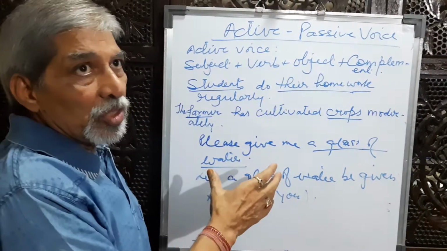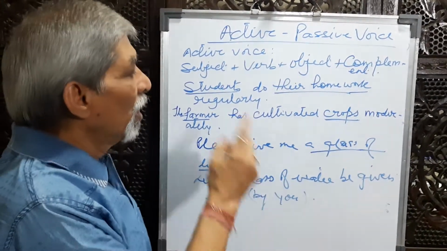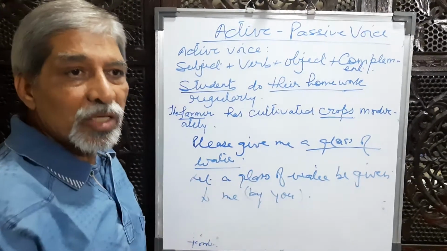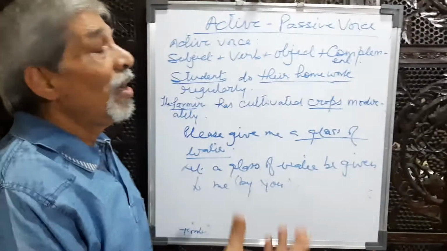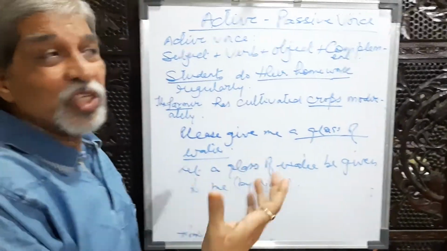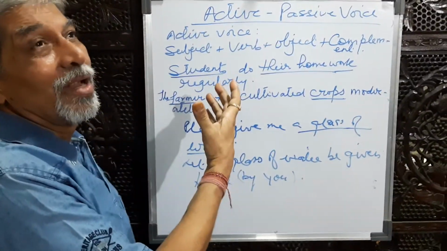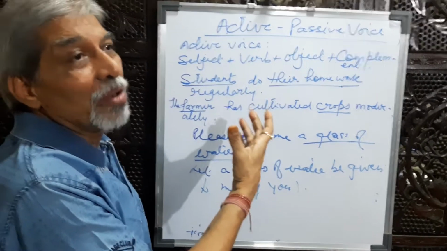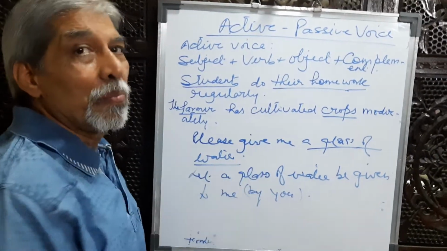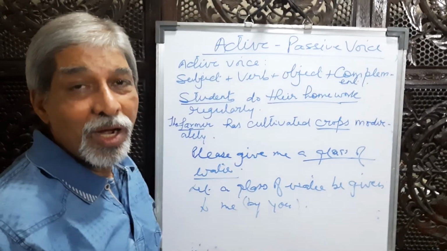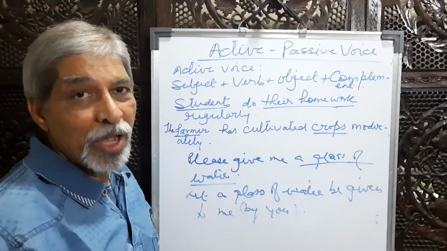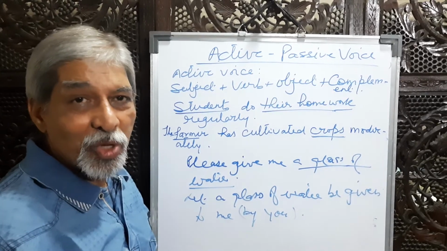If we first learn the rule and then practice it, in a month's time we will get perfection in this transformation of sentences, active to passive. Hope it is crystal clear to you. See you in the next edition of my YouTube video. Thank you.